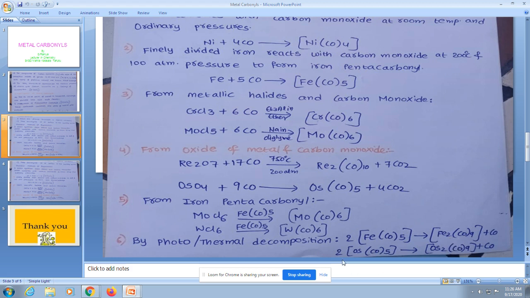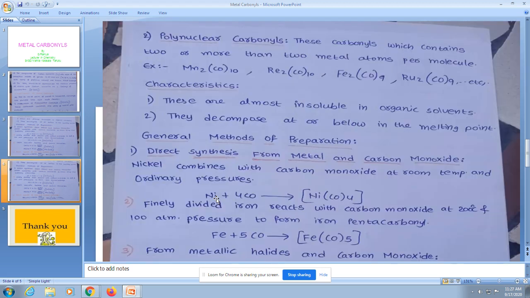In the same way, in the presence of heat or light, 2 units of osmium pentacarbonyl decompose to Os2(CO)9. Here, in both the examples, polynuclear metal carbonyls are synthesized. This is about the synthesis of mono and polynuclear metal carbonyls.